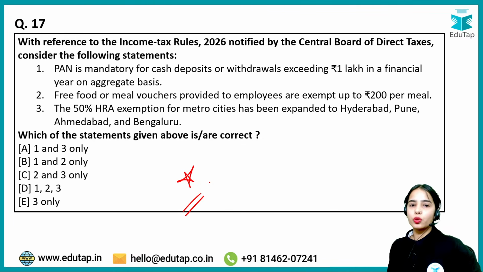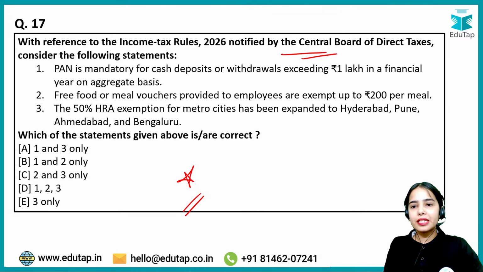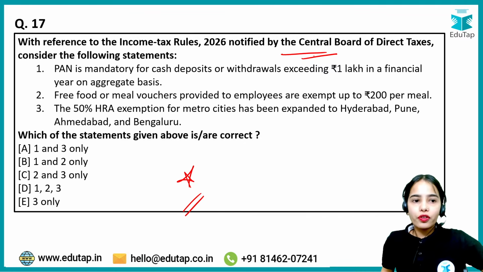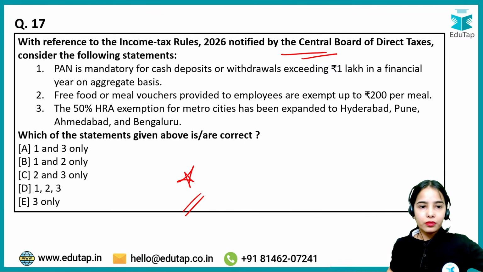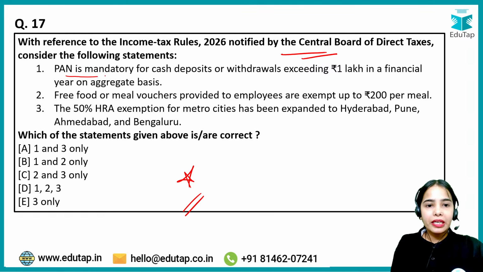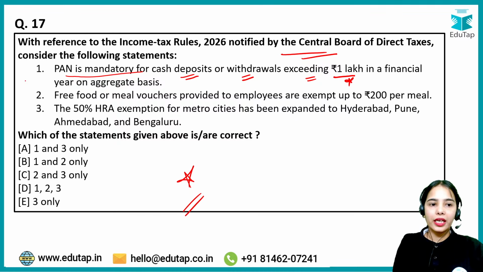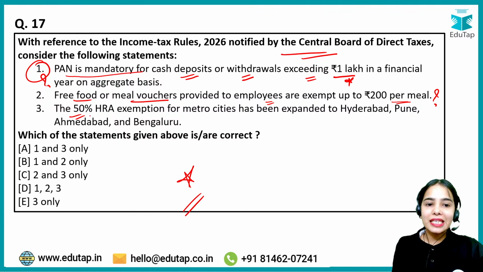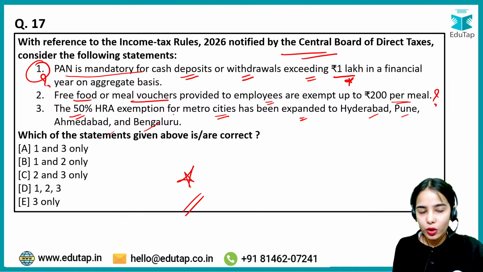With reference to the Income Tax Rules 2026 notified by the Central Board of Direct Taxes, consider the following statements. So the income tax rules have been amended, they have been renewed. Which of the following statements is or are correct? That you have to tell. PAN is mandatory for cash deposits or withdrawals exceeding 1 lakh rupees in a financial year on an aggregate basis. Is it correct? Free food or meal vouchers provided to employees are exempt up to 200 per meal. The 50% HRA exemption for metro cities has been expanded to Hyderabad, Pune, Ahmedabad and Bengaluru also.